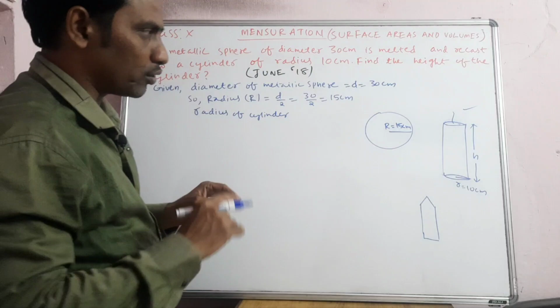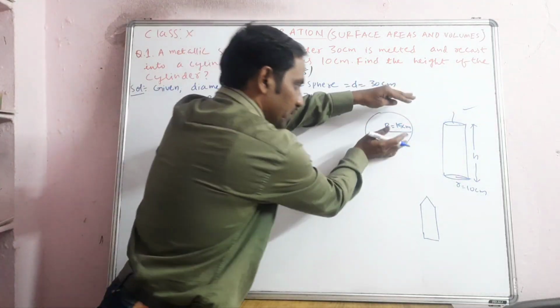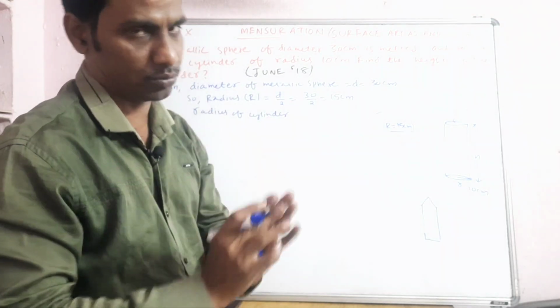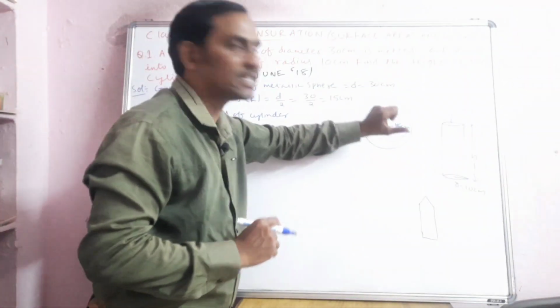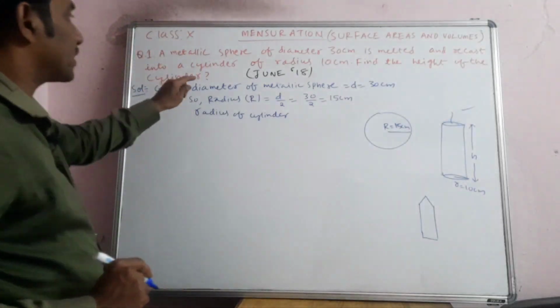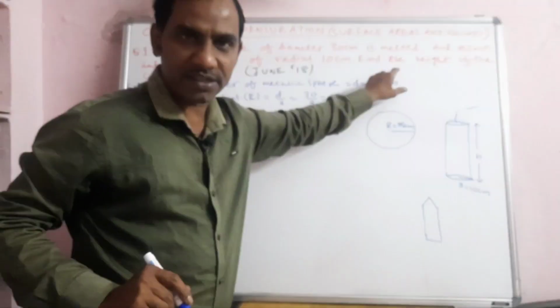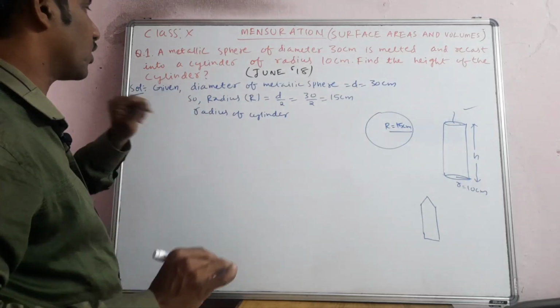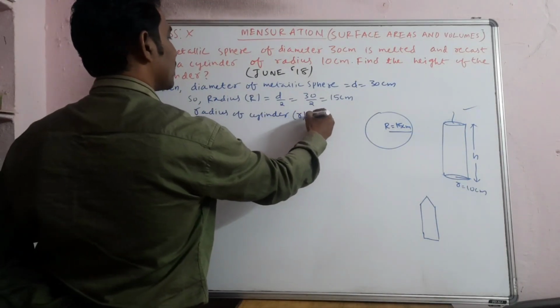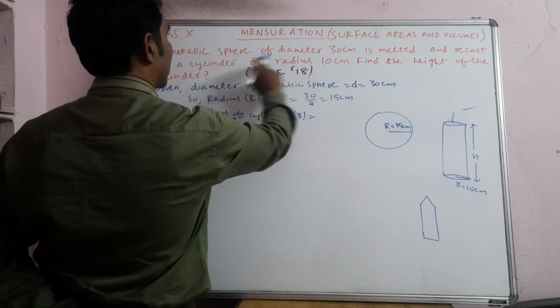When you melt a sphere, it means it is a solid sphere, not hollow inside. So you are melting it and converting it into a cylinder. That is the meaning of the question. But what will be the height of the cylinder? The radius of the cylinder is given, so let us take small r for the radius of the cylinder and write it as 10 centimeters.